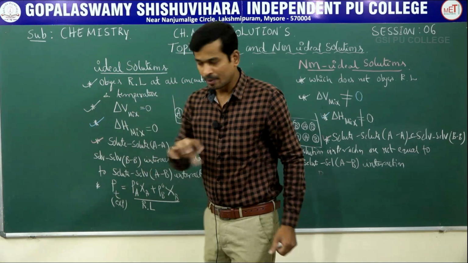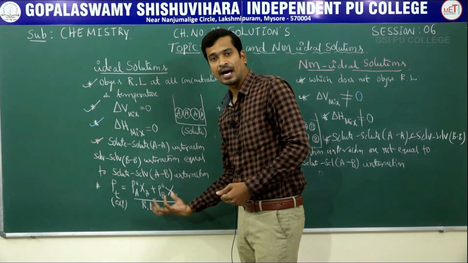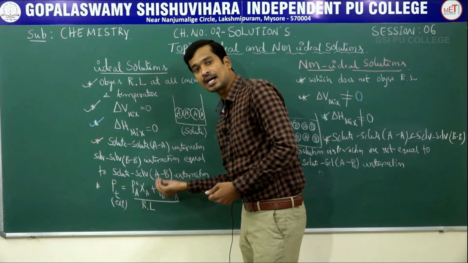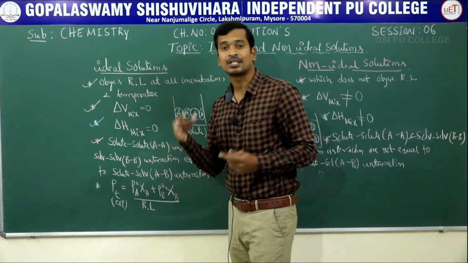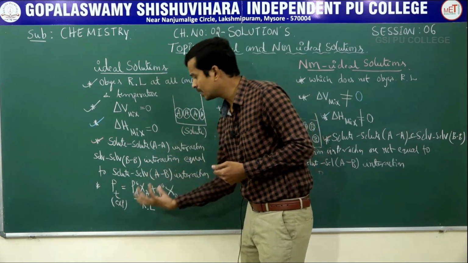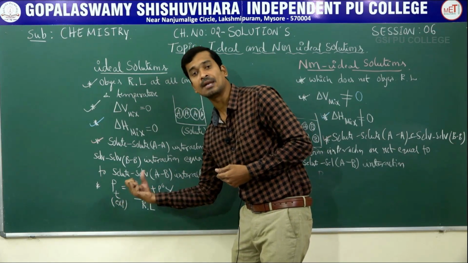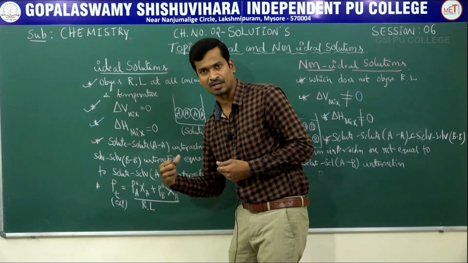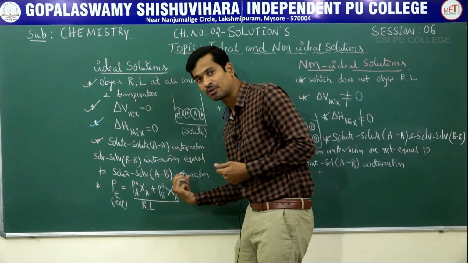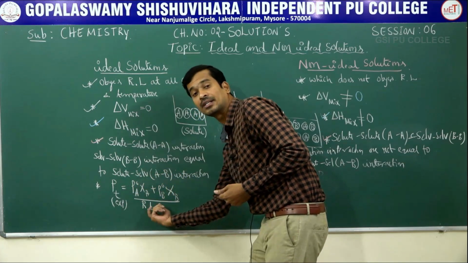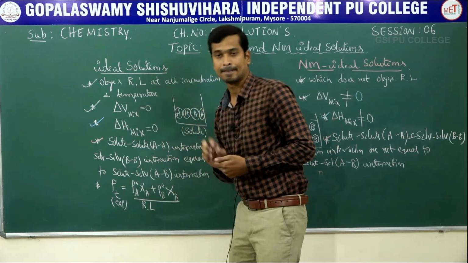Using Raoult's law, the calculated value for the solution must be exactly equal to whatever your experimental measured value by using an instrument. The vapor pressure of the solution must be exactly equal to your formula-calculated value according to Raoult's law.